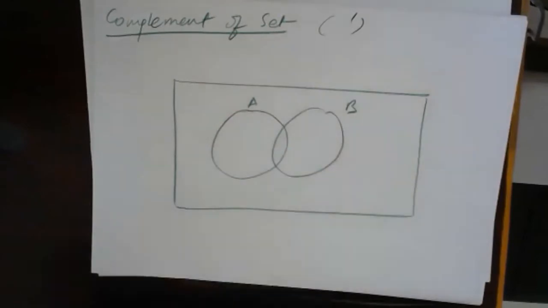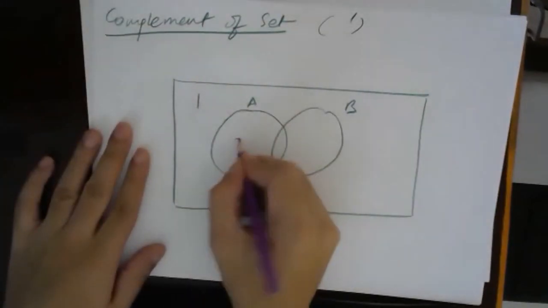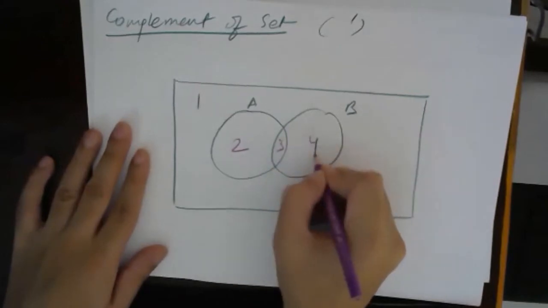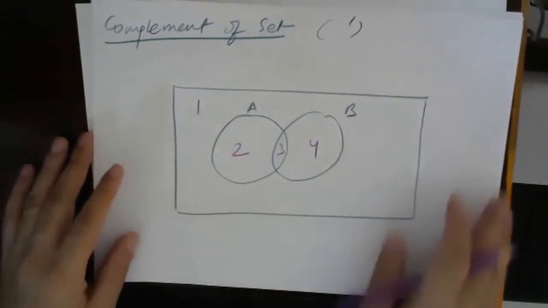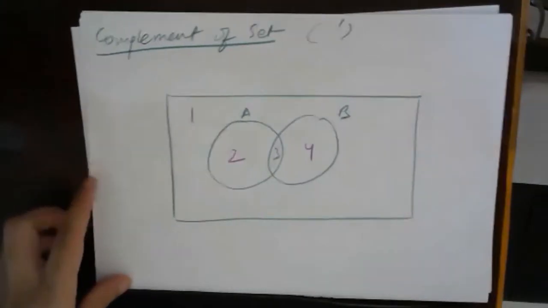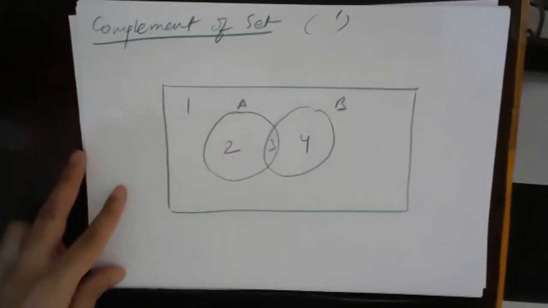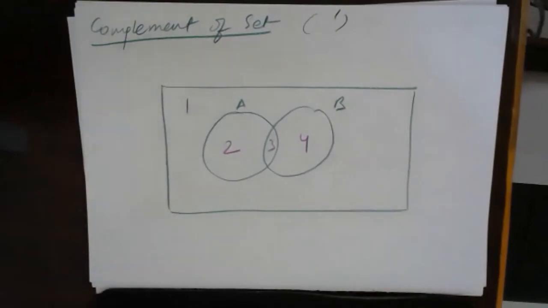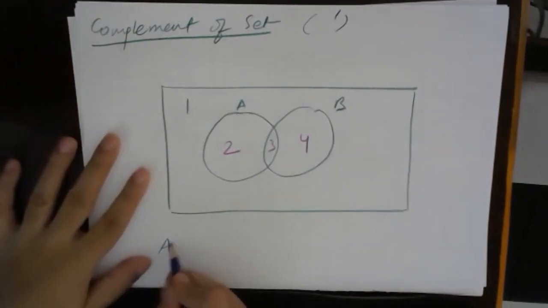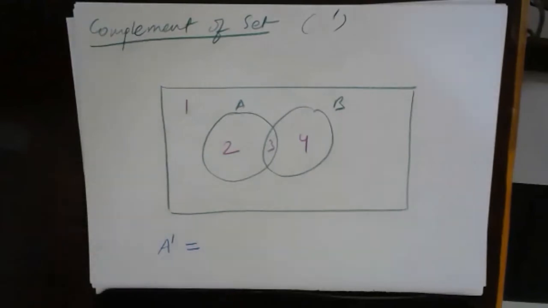Let's name the regions. This is region 1, this is 2, this is 3, and this is 4. I will write the name of the set, and you write down by yourself which regions it will contain. Fine. So let's see. A complement. What will the A complement set contain? Think about it and write it down.